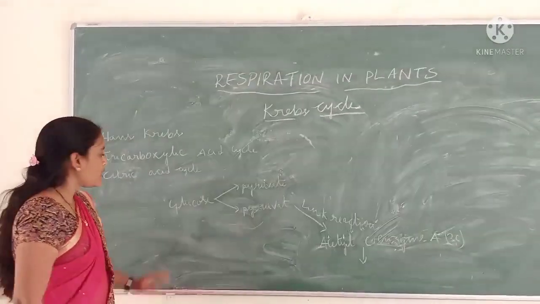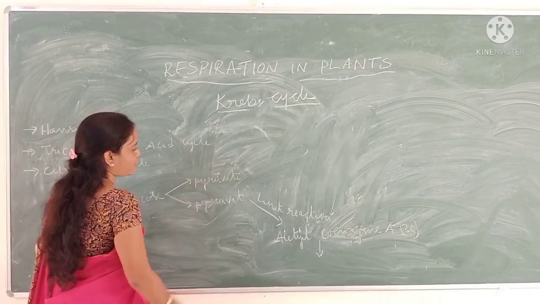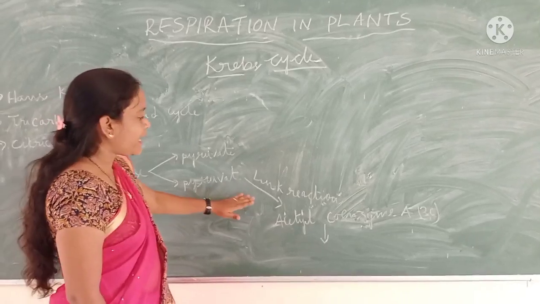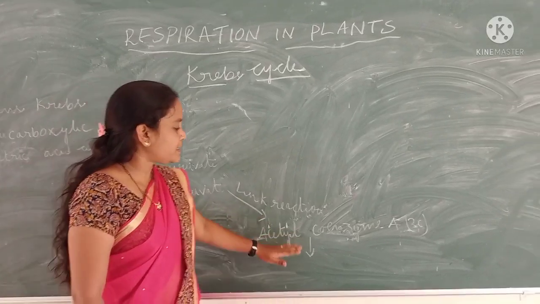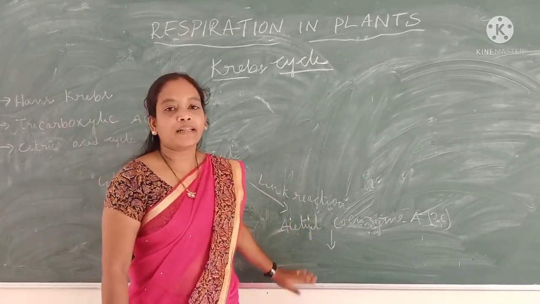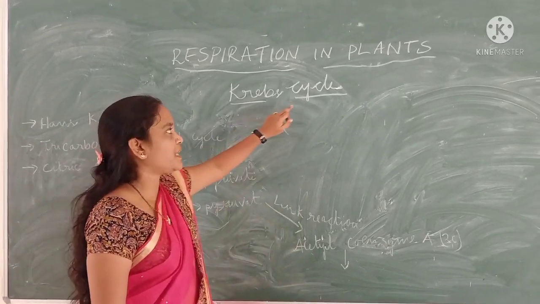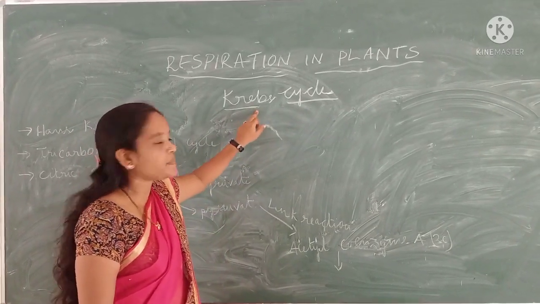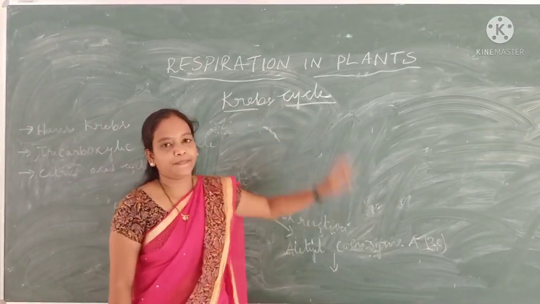During glycolysis, glucose breaks down and produces two molecules of pyruvate. In the link reaction, the pyruvate produces acetyl-CoA. This acetyl-CoA enters the Krebs cycle, and the complete oxidation of glucose is carried out. It is called the Krebs cycle. Why do we call it a cycle? Because the steps which take place in the Krebs cycle are in a cyclic manner. That's why it is called the Krebs cycle.